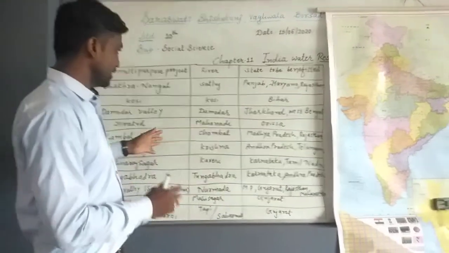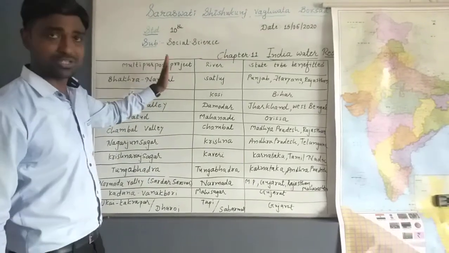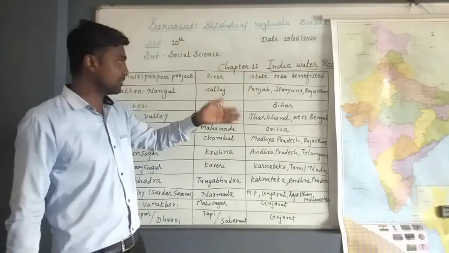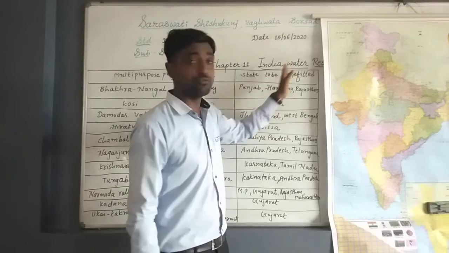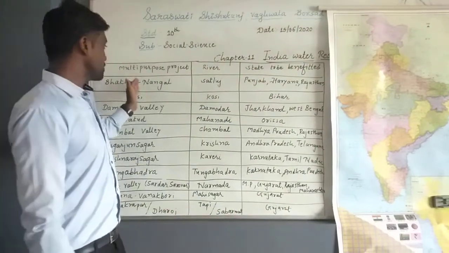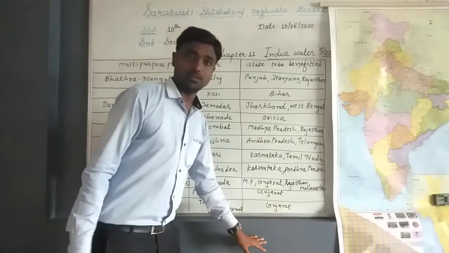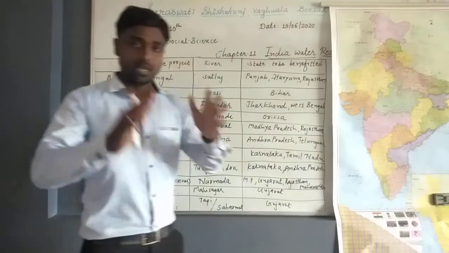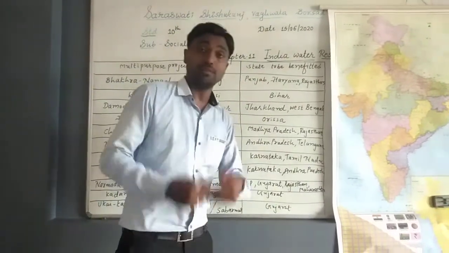Now here you see that I have drawn one table. Here is the multi-purpose project, the river on which it is constructed, or across which river, and the last column is the state benefited. It means through this multi-purpose project, how many states are benefited, that I have mentioned. And mind well, we will be using the map also to get an idea about where it is and how many states are benefited by it.